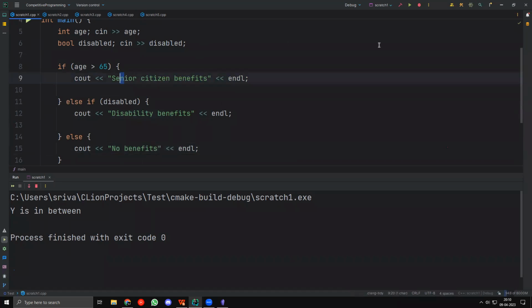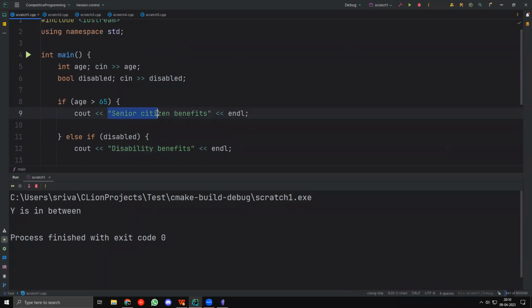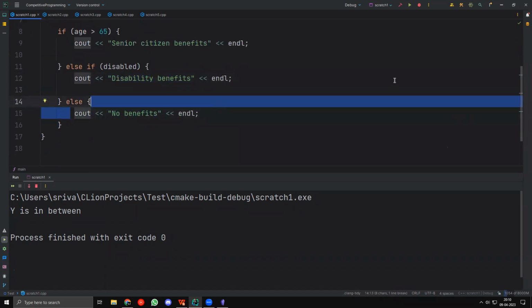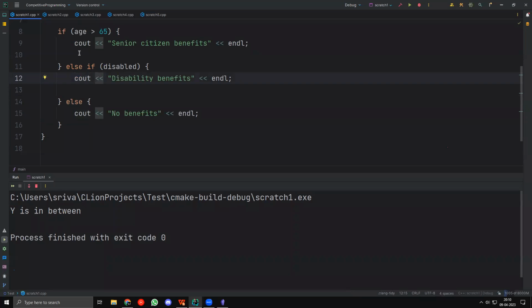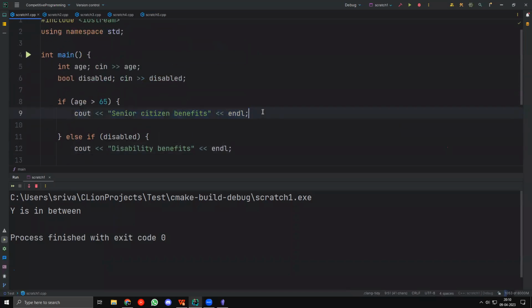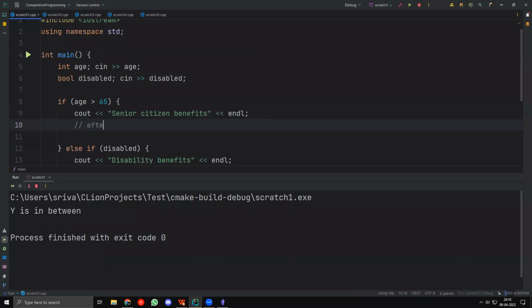Now, they only get one type of benefit. They don't get both benefits at the same time. That's not valid. So the person first tries to get a senior citizen benefit: if age is greater than 65, they get a senior citizen benefit. If they are disabled, they get disabled benefits. Otherwise, they get no benefits. So in an if-else statement, at most one condition can happen, which means that if age is greater than 65, after this is done, skip immediately to the end of the if statement.